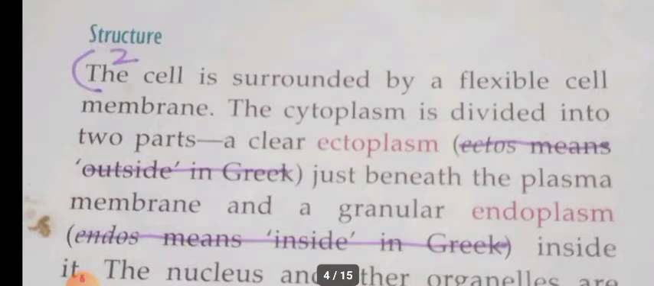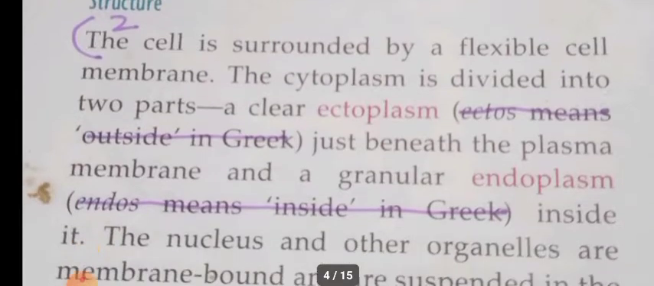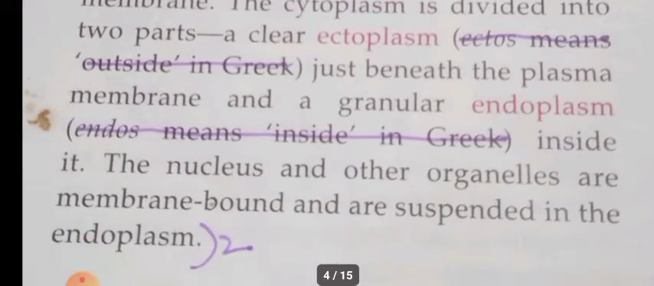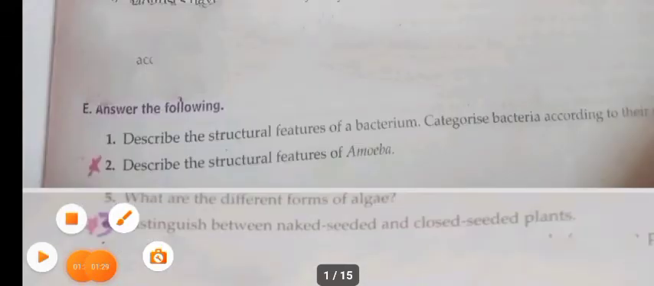You understood this, children? So the cytoplasm is divided into ectoplasm and endoplasm. Ectoplasm is just beneath the plasma membrane, and the endoplasm is granular. Granular means it is not so smooth, a bit coarse. The nucleus and other organelles are membrane bound and are suspended in the endoplasm.